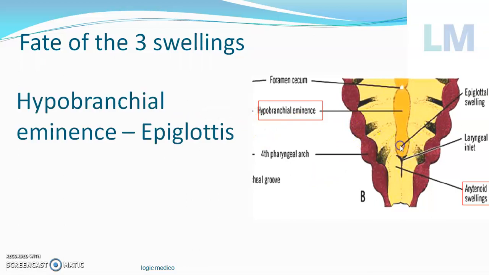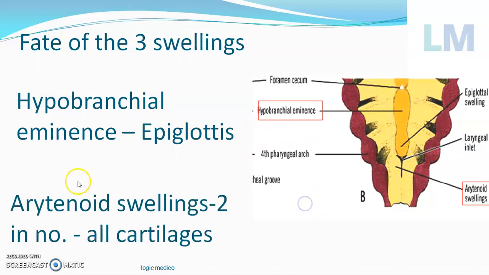So what is the fate of these three swellings? The hypobranchial eminence will contribute to the formation of a lid which covers the laryngeal inlet. This lid is leaf-shaped and is called the epiglottis. Whereas the two arytenoid swellings contribute to all the other cartilages except the thyroid cartilage. I will tell you briefly what happens. This arytenoid swelling will enlarge. The lower portion of the enlarged arytenoid swelling will become a ring-like cartilage. What is that? Ring-like cartilage is the cricoid cartilage.